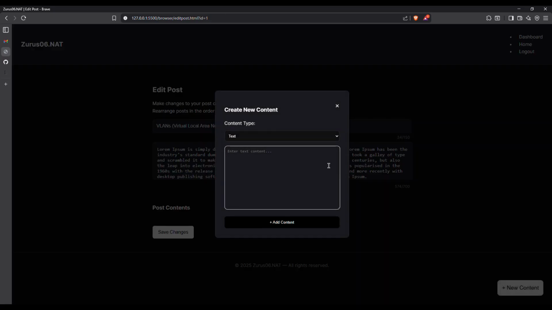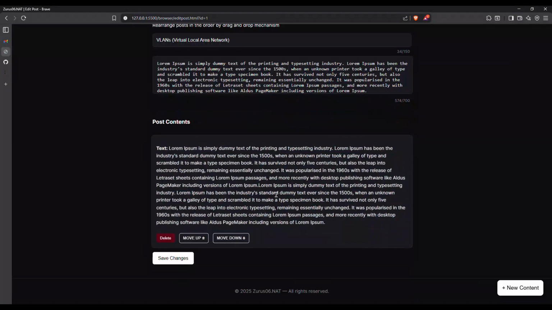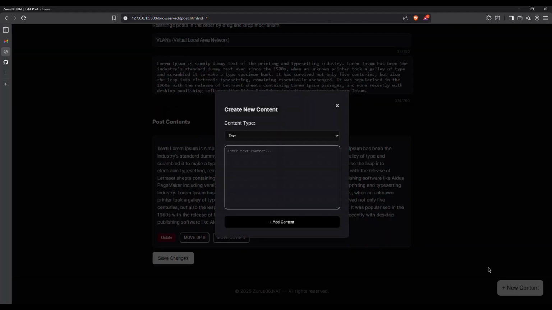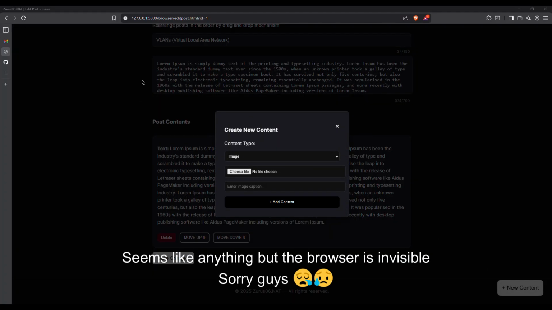Now I'm going to create new content. It's going to be text, and I'm still going to use my lorem ipsum text to spam the whole place. For now, this is just a demo. Then we have our image. Let me choose a simple image from my gallery, and then I can put a caption or not. I would rather not put a caption.